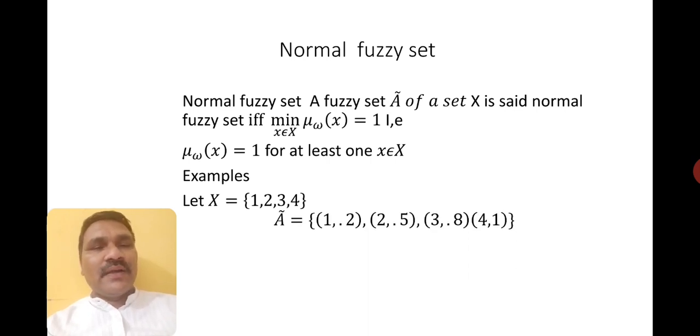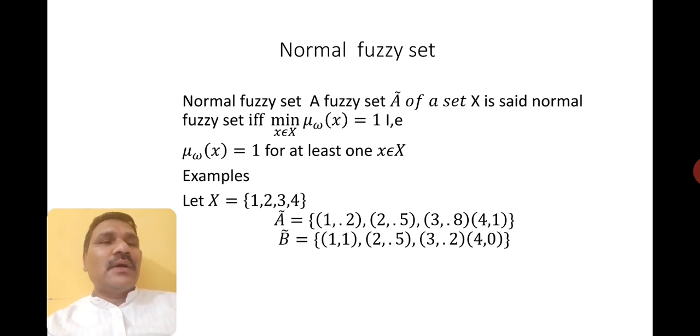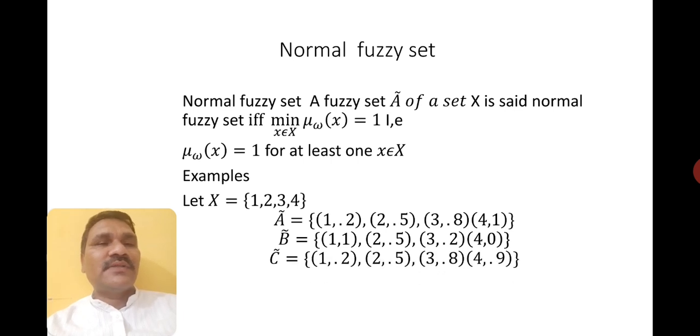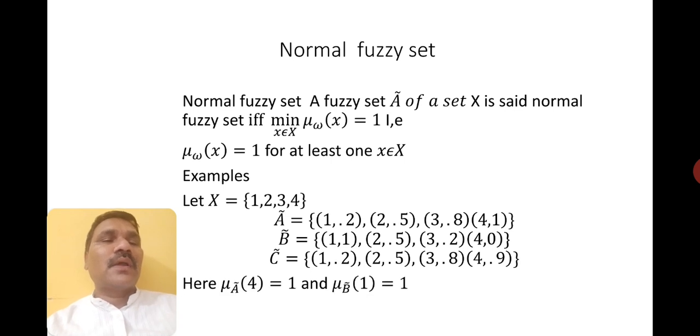The fuzzy set is defined here as 1 comma 0.2, 2 comma 0.5, 3 comma 0.8, 4 comma 1. And B has also been given to us. This is the B fuzzy set, and then C. Go through the sets properly and look at the membership function. If you take 4, what is the number? It should be equal to 1, then only I can say it is a normal fuzzy set.